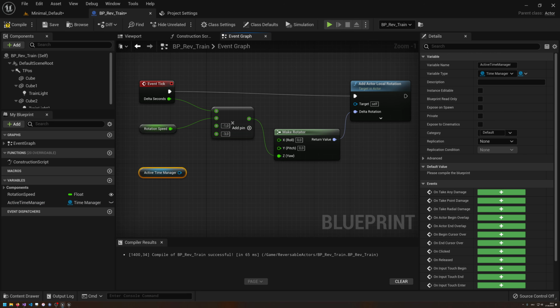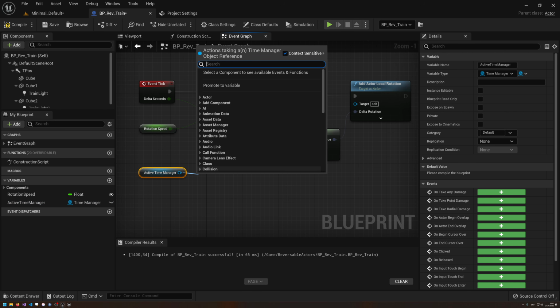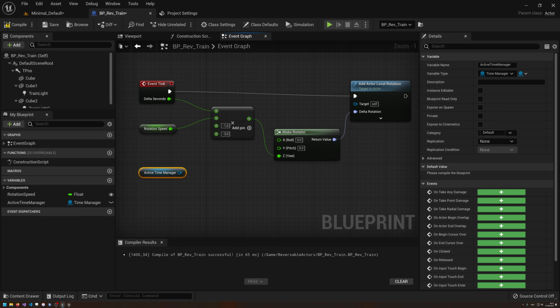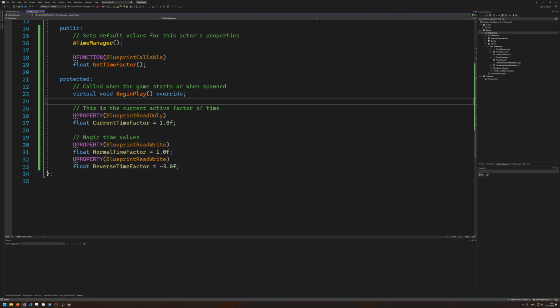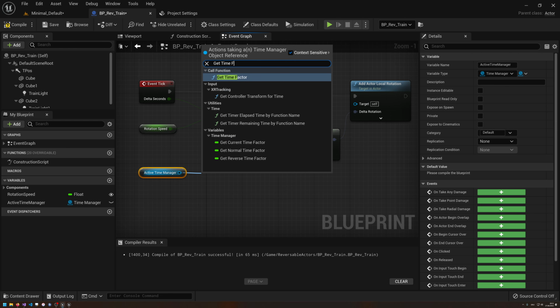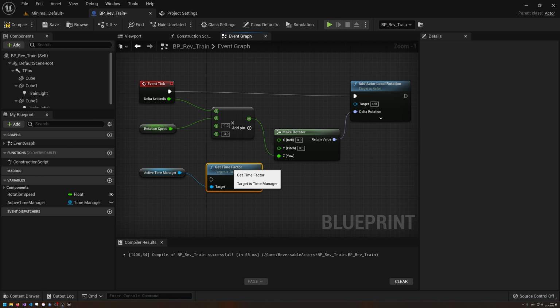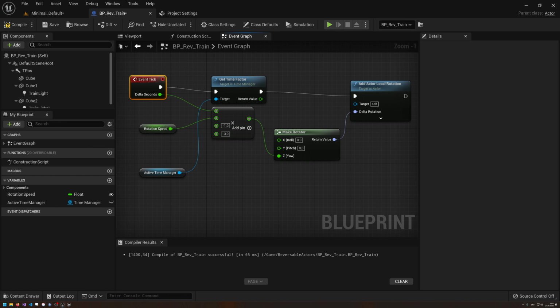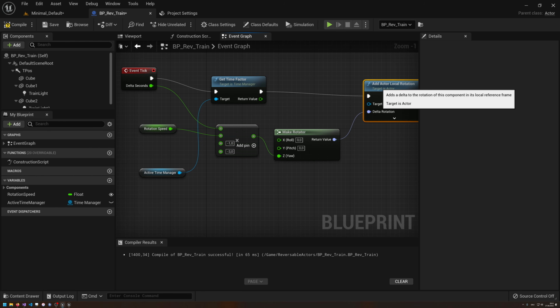So what we want to do is get this active time manager and get... How did I call the function? I love it that I can't remember. Get time factor. So call function get time factor. And this is what I want to do right here. So before I set the location, I do quickly want to get the time factor.